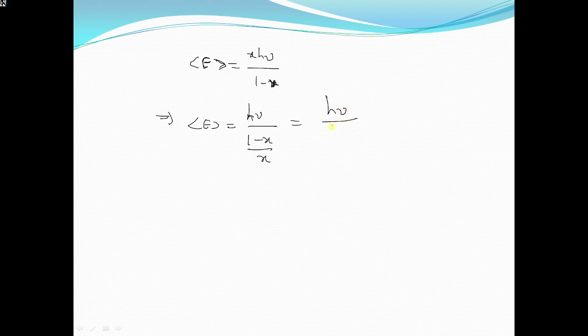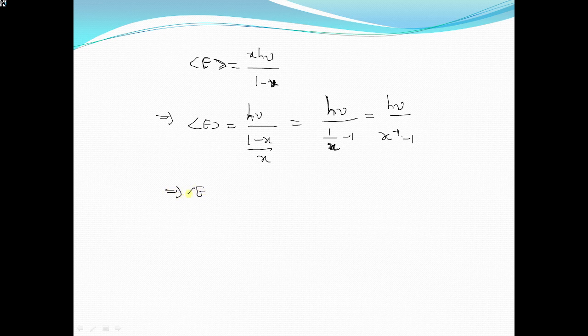So I can write it as h nu divided by (1 by x minus 1), since x by x is 1. So h nu divided by (x whole power minus 1, minus 1).